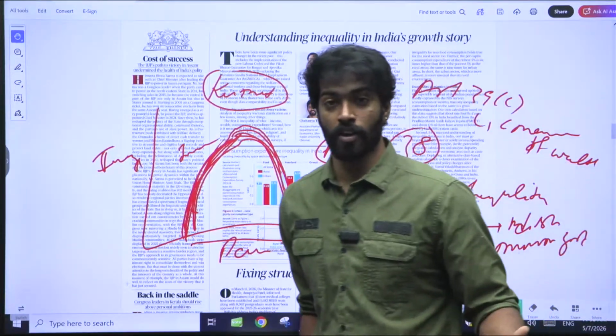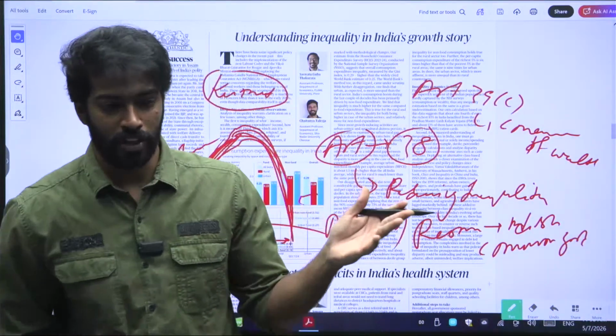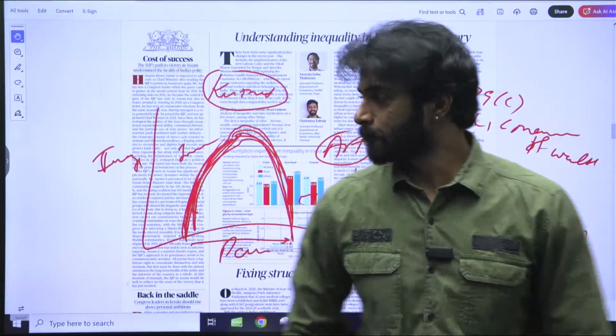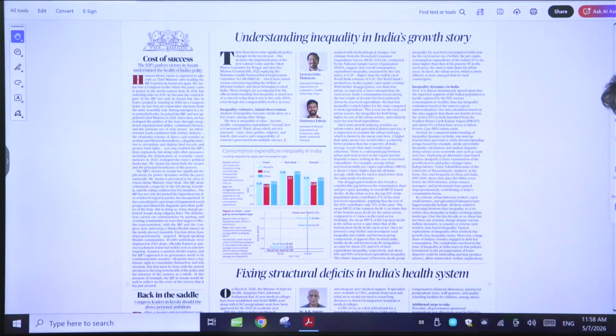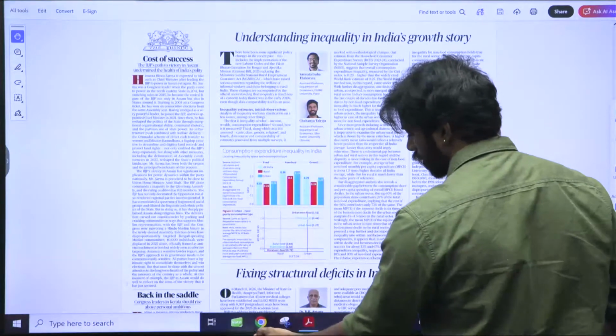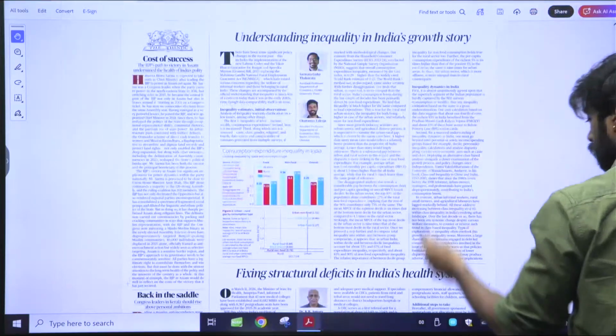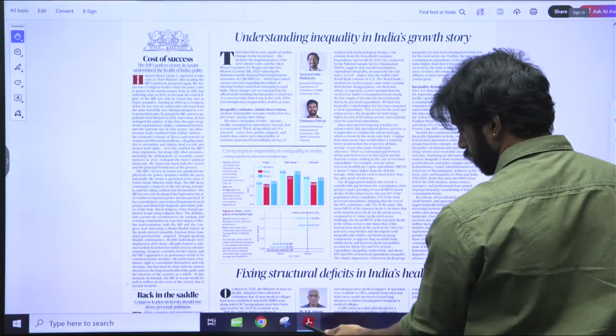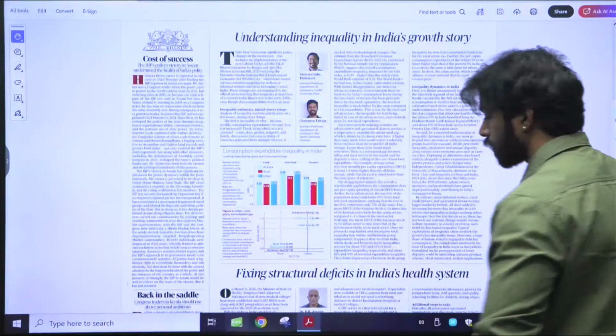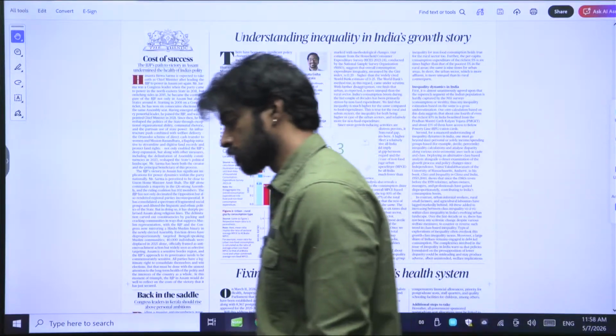That is what we can do, right? That is the only thing that we can do. Other than that, we cannot do anything else. Right? Then I'll also teach you about this concept called the Lorentz curve, and also the Gini coefficient.